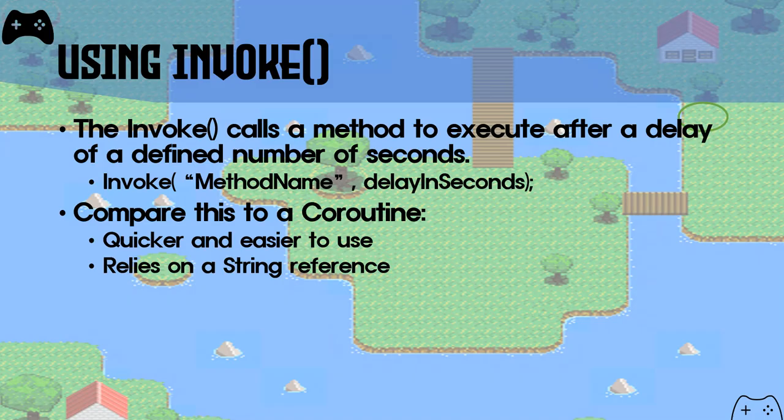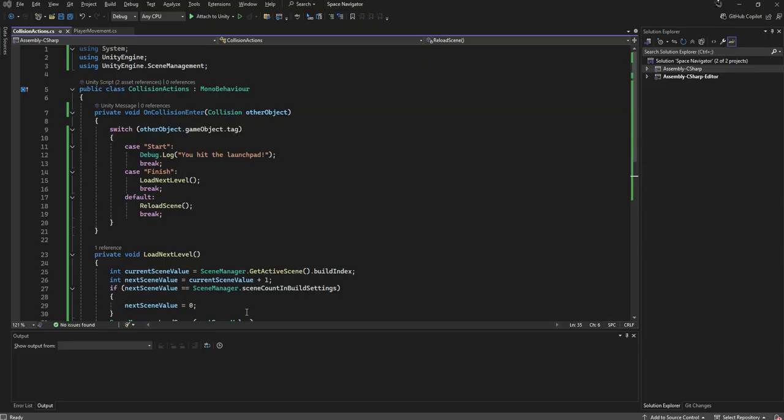If we compare this against a coroutine, which is another structure that we've talked about before, invoke is going to be quicker and much easier to use because all we have to do is pass in the method name here. But one of the drawbacks is that it relies on a string reference, because we have to put the literal method we want to use in quotations. So where can we implement invoke in our program?